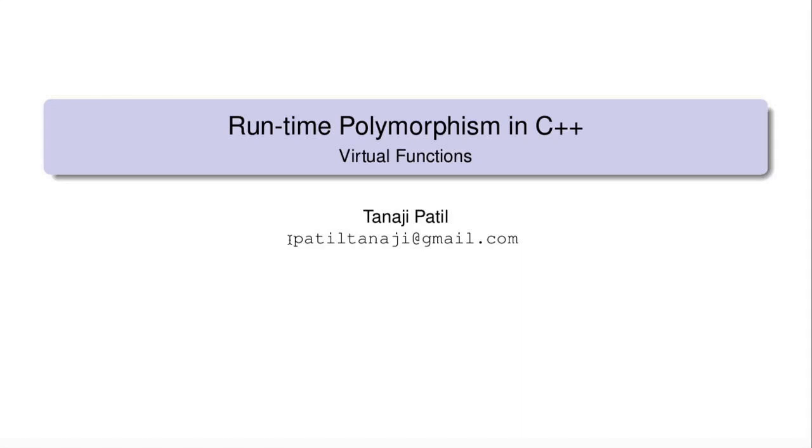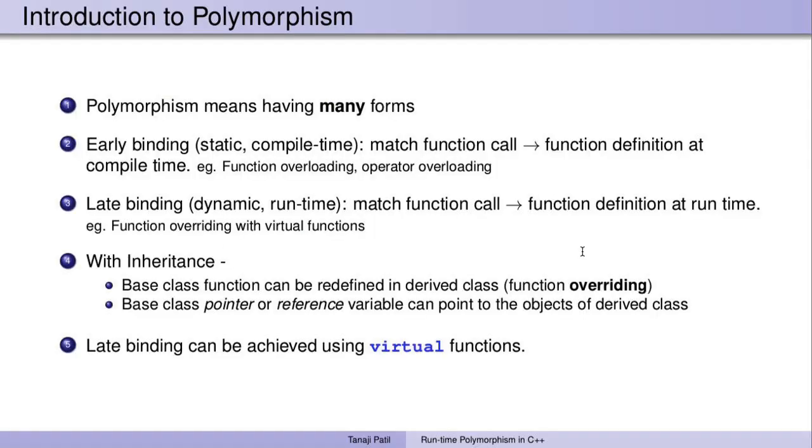Hello everyone. In this video, we'll see runtime polymorphism in C++. First of all, we need to understand what polymorphism is. Polymorphism means having a single name and many forms. This is specifically with functions, where we have the same function name but multiple implementations.